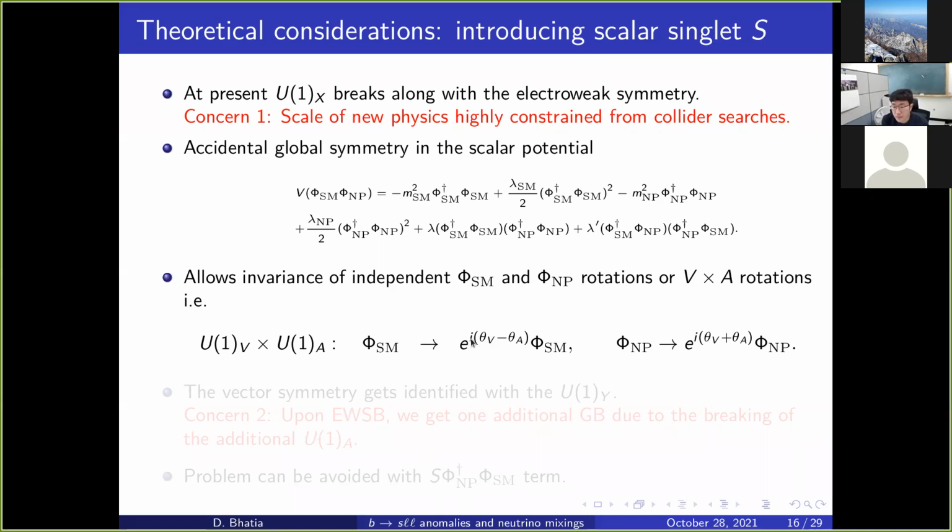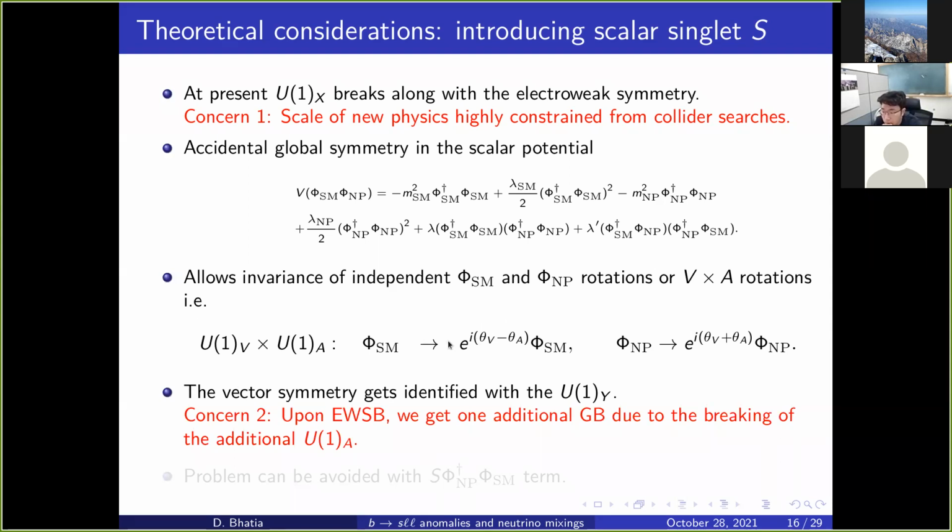Now upon electroweak symmetry breaking, these independent rotations would also be broken. The vector-like rotation, or U1V, can simply be identified as the hypercharge, because we know they are charged under hypercharge. But the additional axial rotation, which does not have any counterpart in the SM, gets additionally broken, because of which we have a massless pseudoscalar. That's the problem. If we have two doublets with different charges, we need to break these charges.